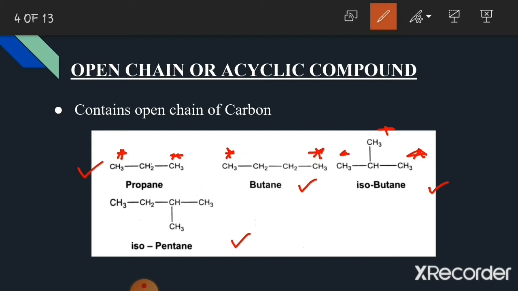For isopentane, the terminal carbon atoms are mentioned. Now you may see here that there are three terminal carbon atoms, and these three terminal carbon atoms are not connected to each other. So it is also an example of an open chain organic compound.